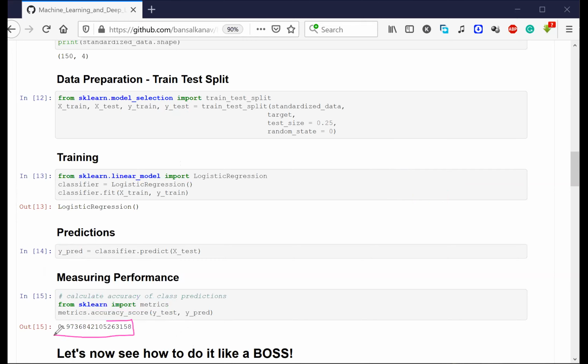Now, what is the accuracy? Can anyone tell me? It is 97%. You are able to build a model which can give you 97% accuracy. Isn't it amazing? Guys, are you all able to understand this? Perfect. Now, should I show you one very cool thing? Are you ready for something really cool?